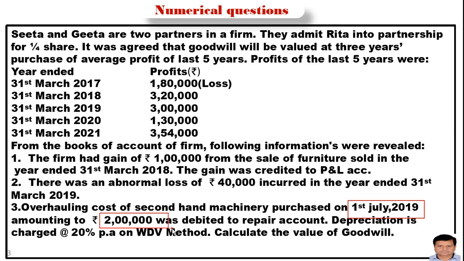It means this is a capital expenditure, and the same amount was also debited to the repair account. That's why this amount has been added to the profit of 2020 to get the amount of real normal profit. And depreciation will also be charged because this is a capital expenditure, and the depreciation will be charged for 9 months. The reason behind it is that the machinery was purchased on 1st July.